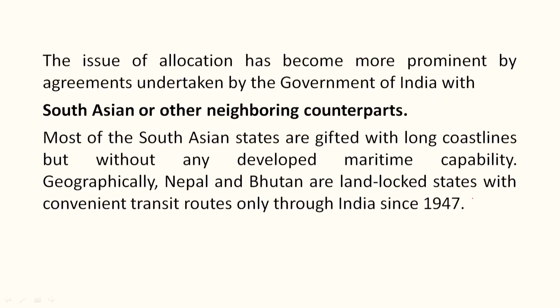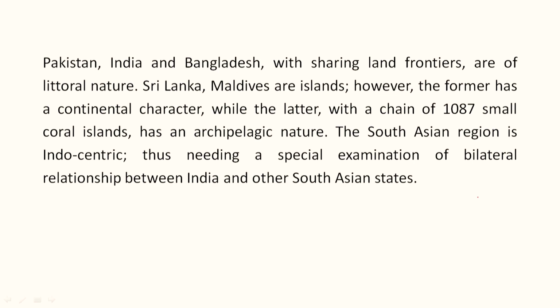Geographically, Nepal and Bhutan are landlocked states with convenient transit routes only through India since 1947. So the example is given here that there are two such landlocked states, but they have some transit routes through India based on the mutual agreement between the Indian side and the Nepalese and the Bhutanese side. Pakistan, India and Bangladesh, sharing land frontiers, are of littoral nature, that means the land closer to the water. Sri Lanka and Maldives are islands, however the former has a continental character while the latter, with a chain of 1087 small coral islands, has an archipelagic nature.